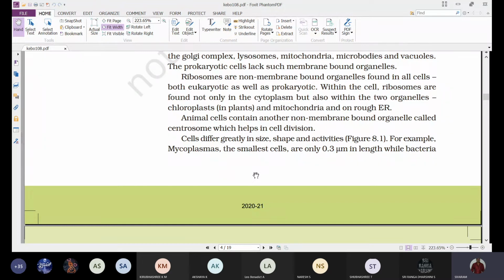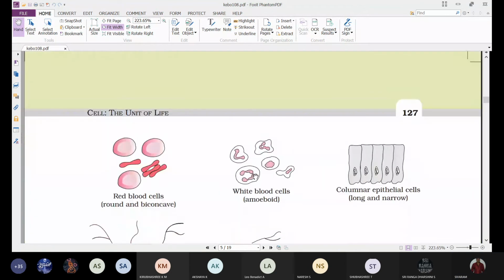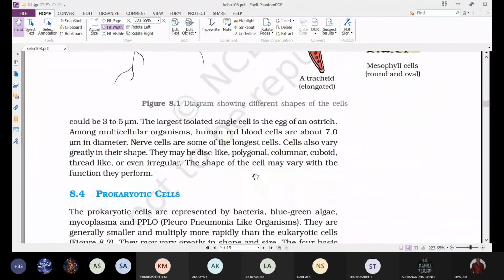For example, the smallest living cell is the mycoplasma. The smallest cells, mycoplasmas, are only 0.3 micrometers in length, while bacteria could be 3 to 5 micrometers.